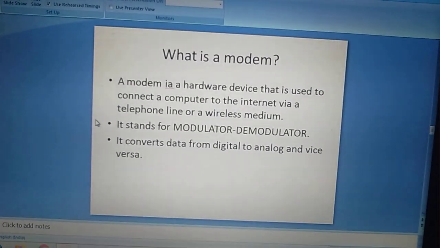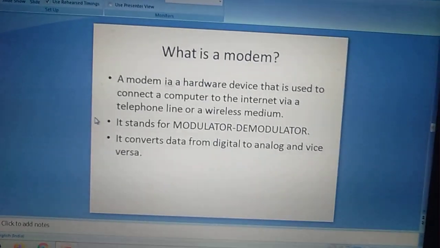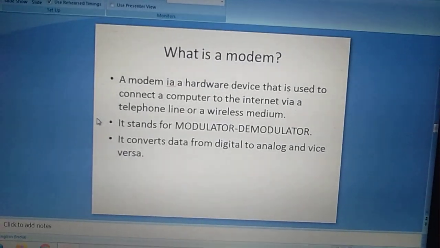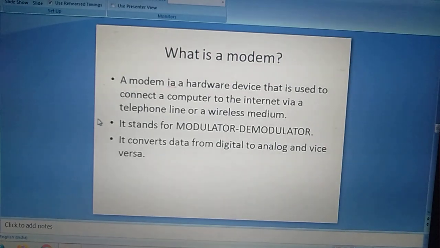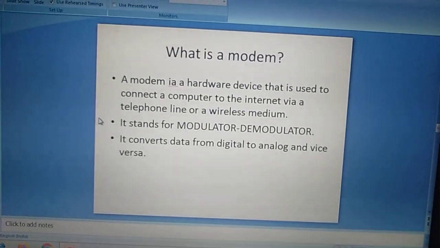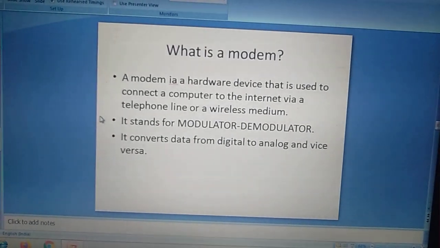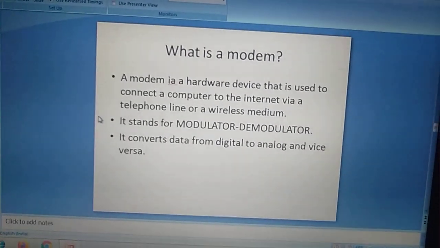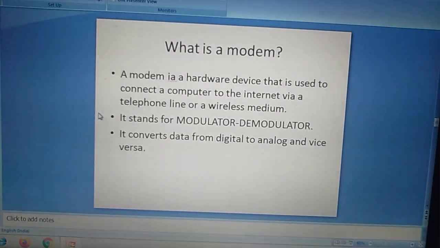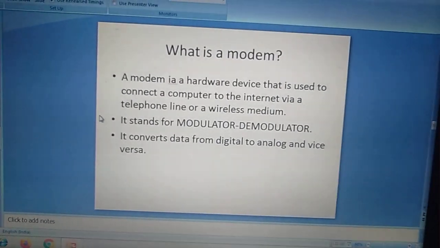What is a modem? A modem is a hardware device that is used to connect a computer to the internet via telephone line or a wireless medium. It stands for modulator, demodulator. It converts data from digital to analog and vice versa.